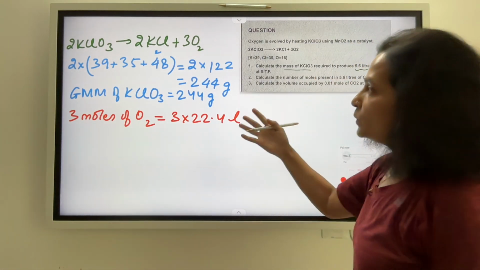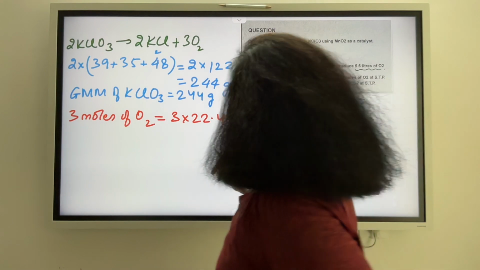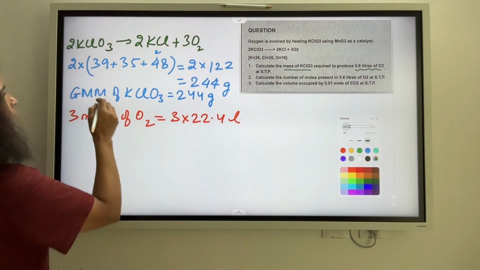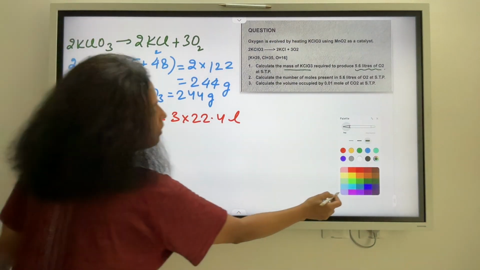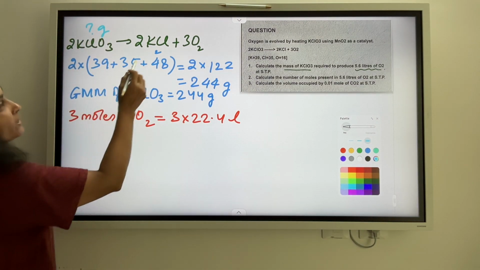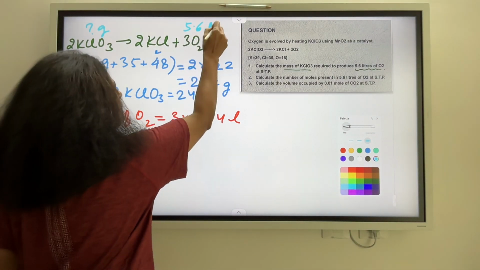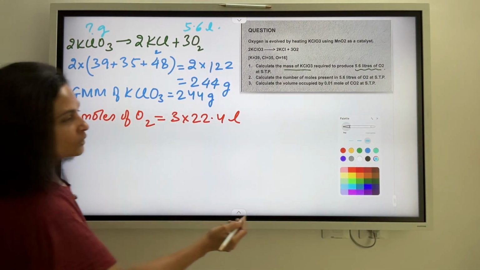So what do I do with this information? Well, this is going to help me do my calculations. Let's see how. हमें निकालना है how many grams of KClO3 will be required for producing 5.6 liters? निकालना ये हमें.